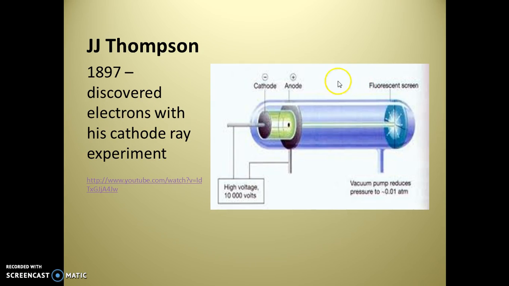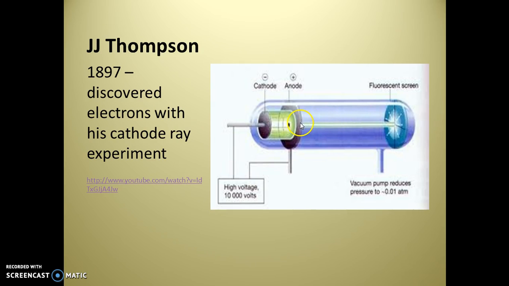He also had a magnet that went on the top and the bottom. It was also hooked up to an electrical charge, so he could switch the polarity of the magnets. And when he turned the magnet on, he noticed that this beam was attracted to the positively charged plate on the magnet, and it was repelled from the negatively charged plate.